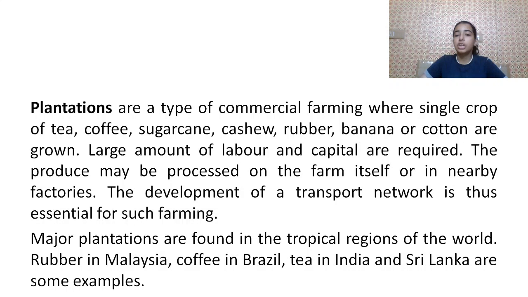Plantation is a type of commercial farming where a single crop of tea, coffee, sugarcane, cashew, rubber, banana, or cotton is grown. A large amount of labor and capital is required. The produce may be processed on the farm itself or at nearby factories. The development of a transport network is thus essential for such farming. Major plantations are in the tropical region of the world. Rubber in Malaysia, coffee in Brazil, tea in India and Sri Lanka are some examples.